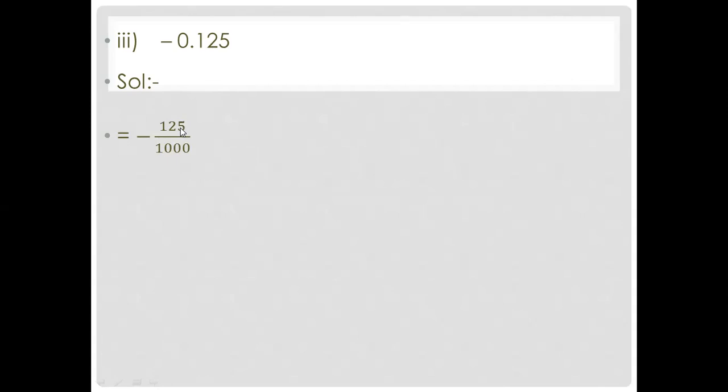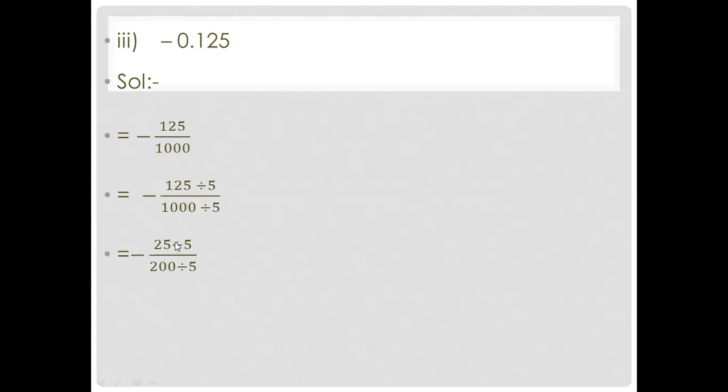You know that if the end is 5 or 0, both are divisible by 5. So divide by 5 and divide by 5. 125, when you divide by 5, 5 twos are 10, 5 fives are 25. So in the numerator 25 will come, and in the denominator 5 twos are 10, and after 10 two zeros are left, so 200 will come in the denominator. 25 in the numerator and 200 in the denominator. You can do it with your calculator. 125 divided by 5, you get 25. 1000 divided by 5, you get 200.